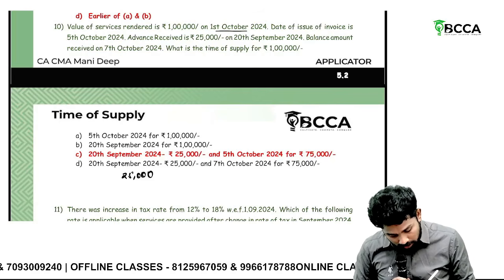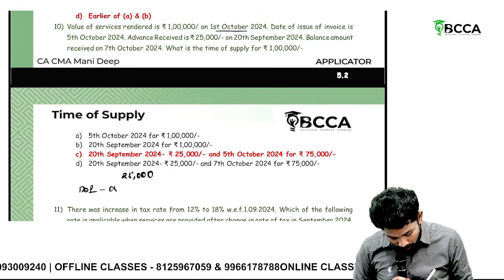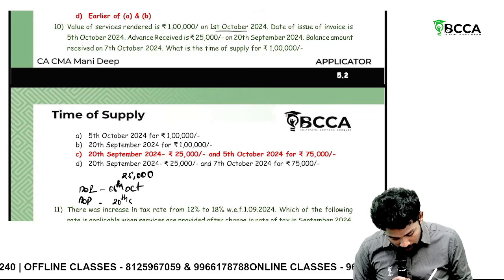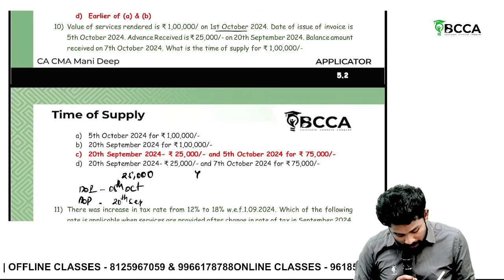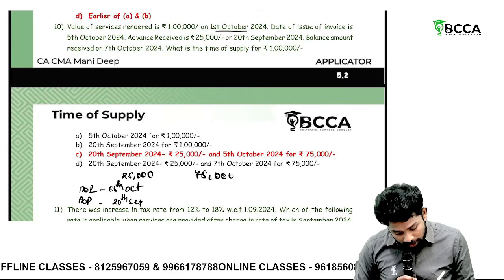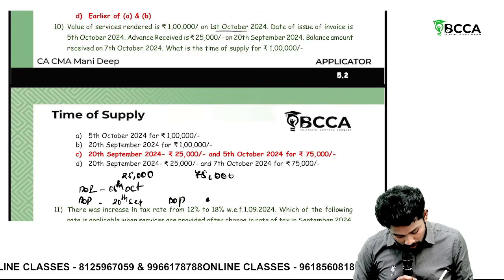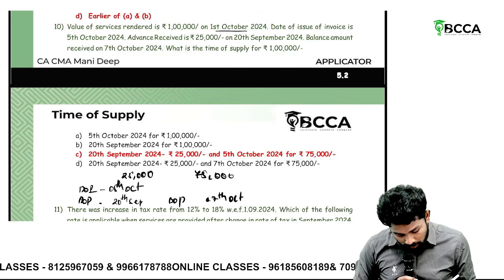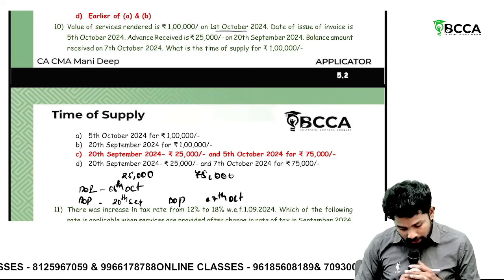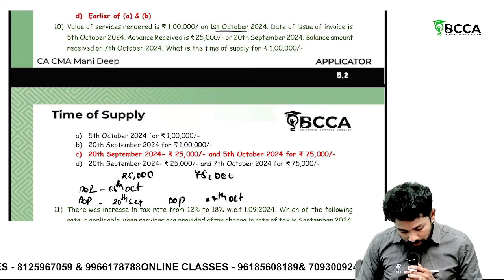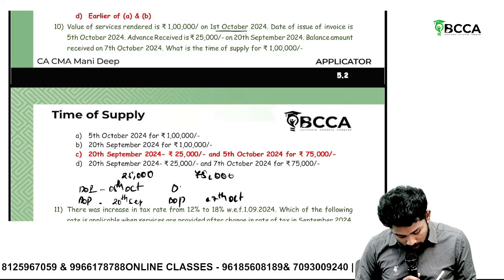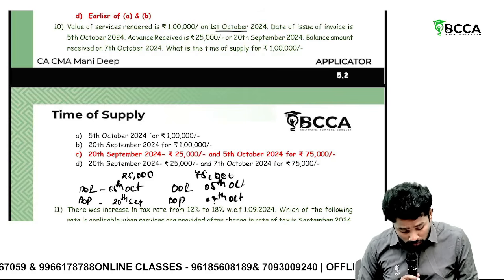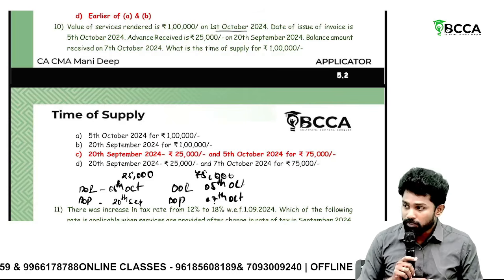What is date of invoice, sir? 5th October. Whereas date of payment is what? 25,000, 20th September, which is earlier, 20th September. Then for the balance 75,000, what is the date of payment? 7th October. Whereas when the invoice has been raised, the balance amount is value of service rendered 1 lakh, date of issue of invoice is 5th October. So 5th October or 7th October? 5th October. So 5th October for 75,000, 20th September for 25,000.